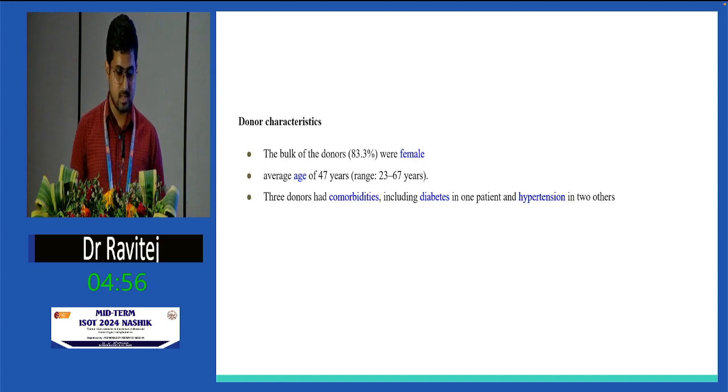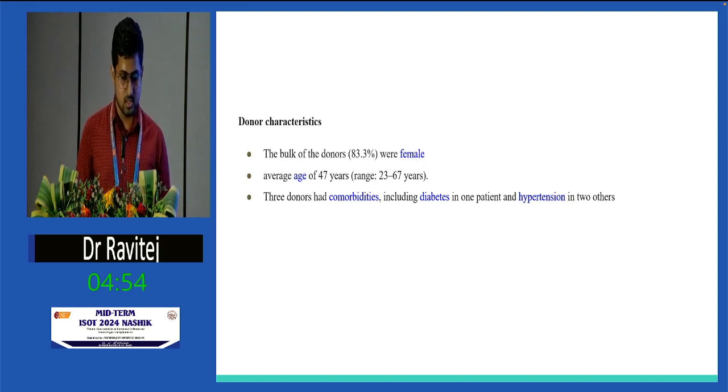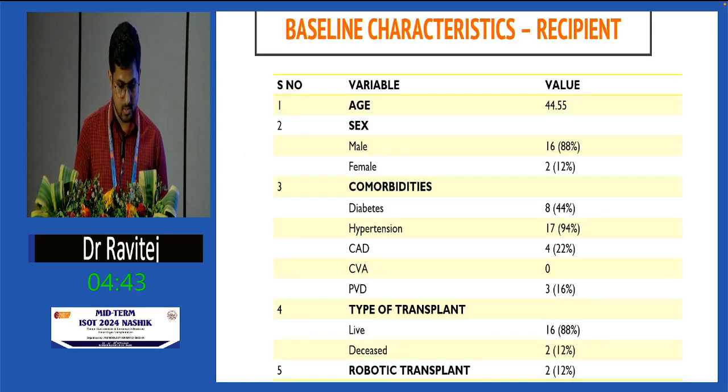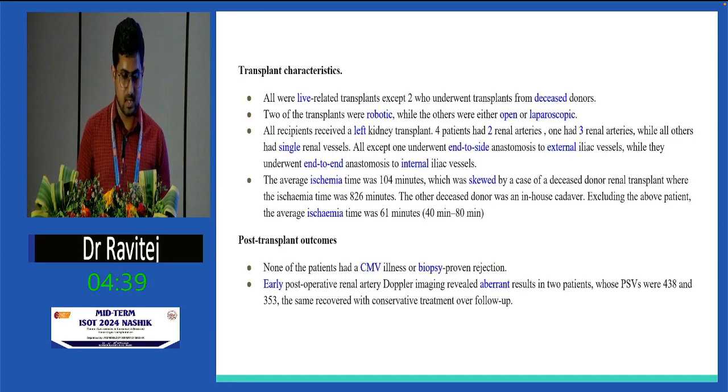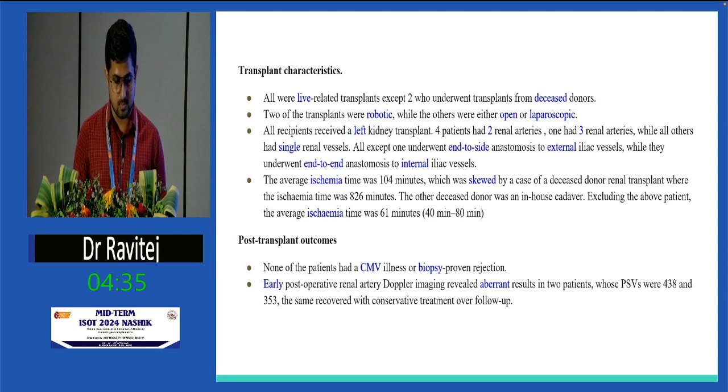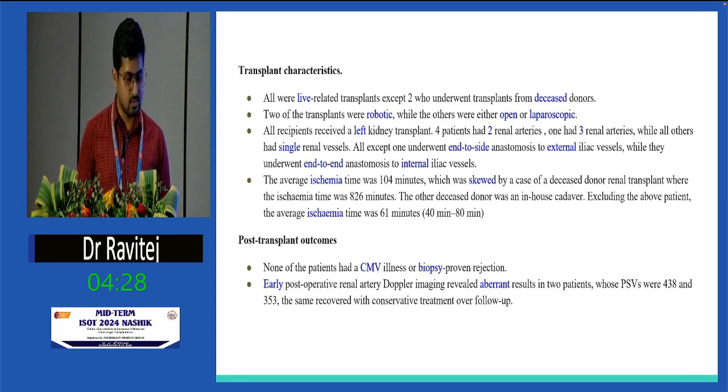Donor characteristics: the bulk of donors were female, and the average age was 47 years, ranging from 23 to 67. 3 donors had comorbidities where 1 had diabetes and 2 others had hypertension. This is the chart representing the same. Transplant characteristics: all were live transplants except 2 which were deceased donor renal transplants. 2 transplants were robotic while all others were either open or laparoscopic. All patients received a left side kidney.